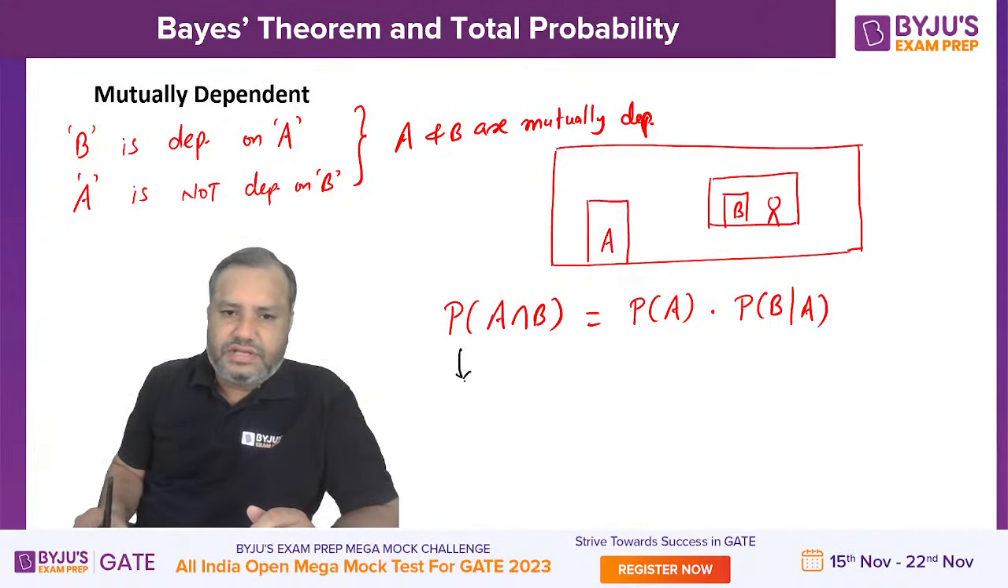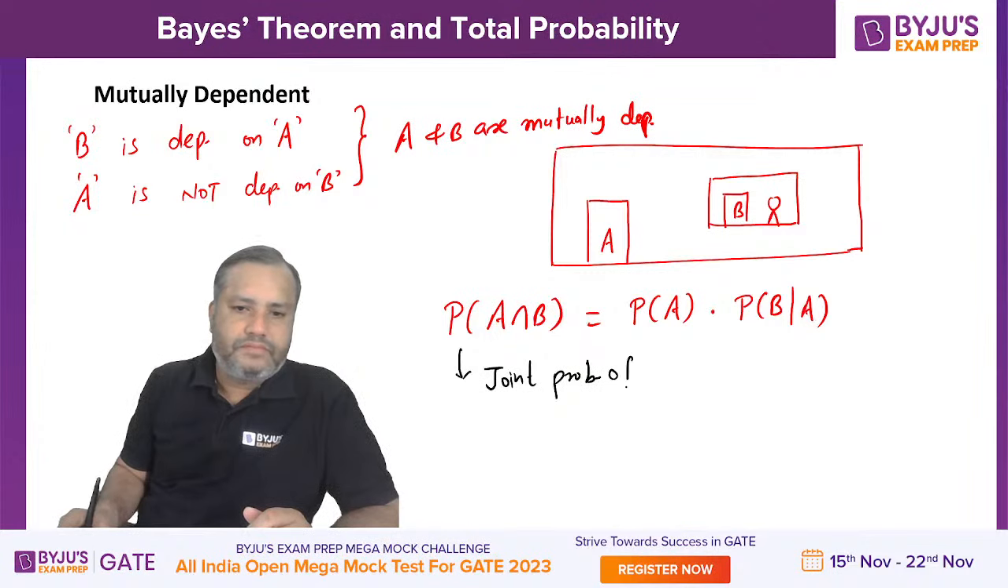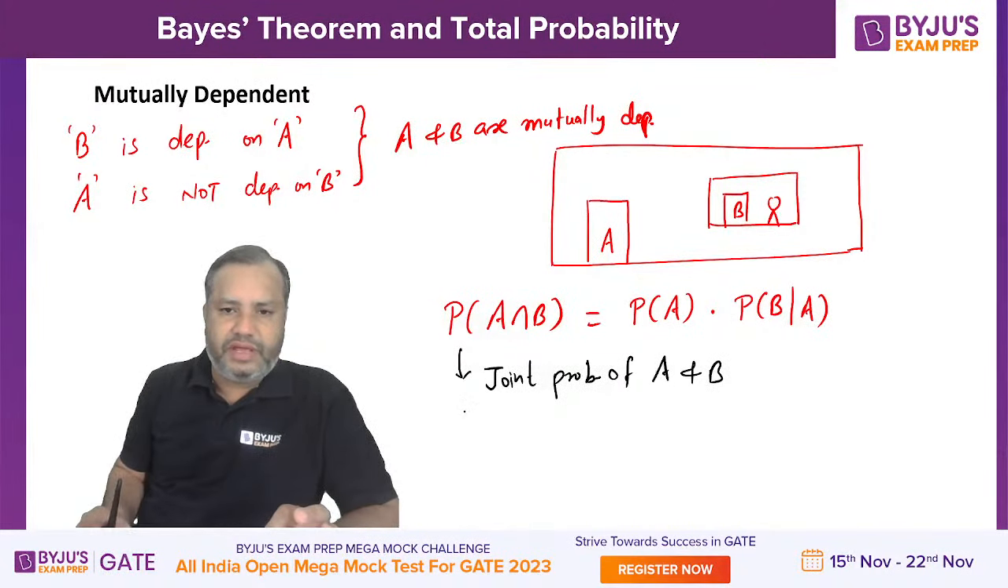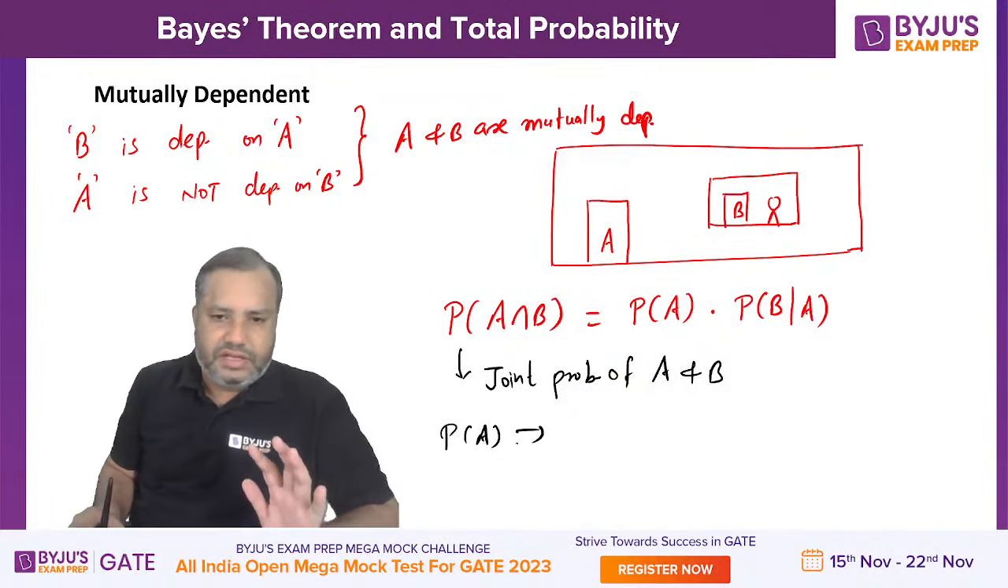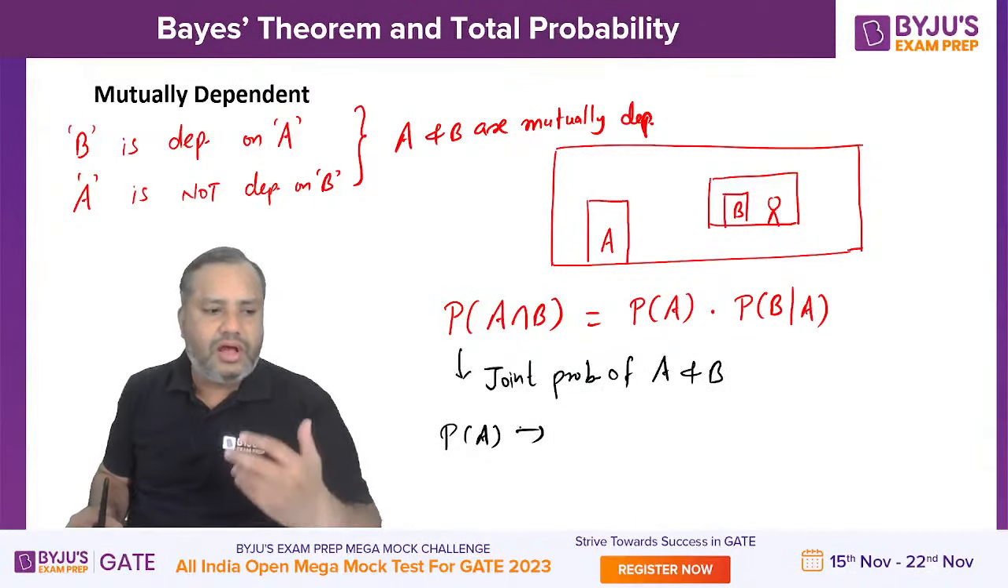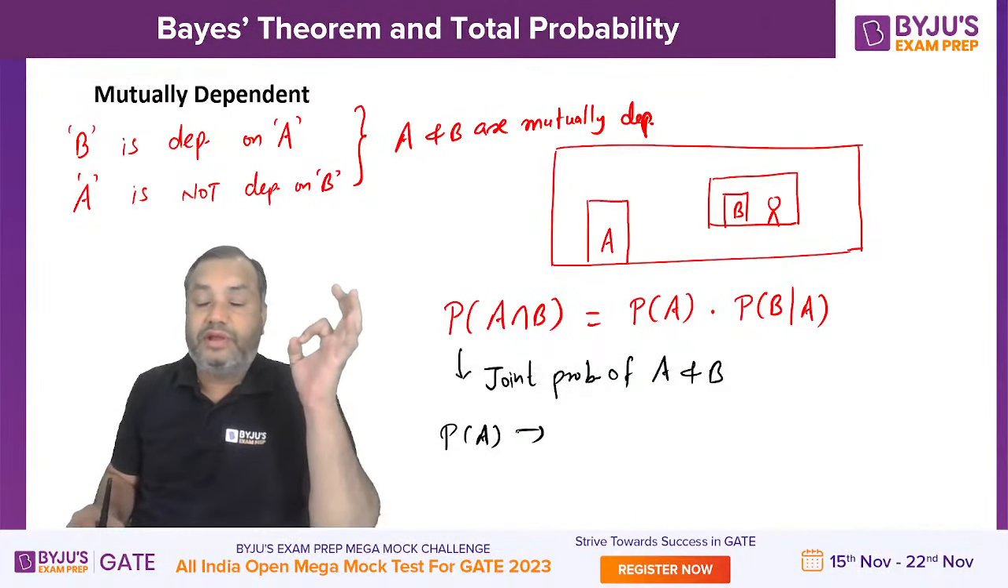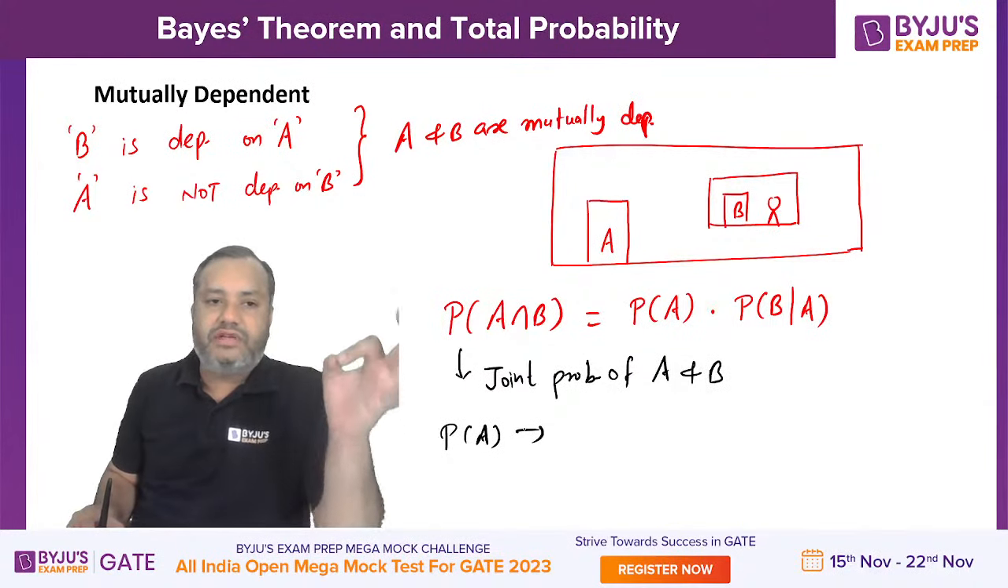What is this? This is the joint probability of A and B. What is this P of A? Simple probability. Whose simple probability are you going to write? We are going to write simple probability for the independent event.